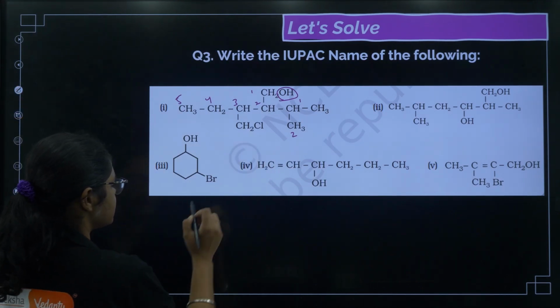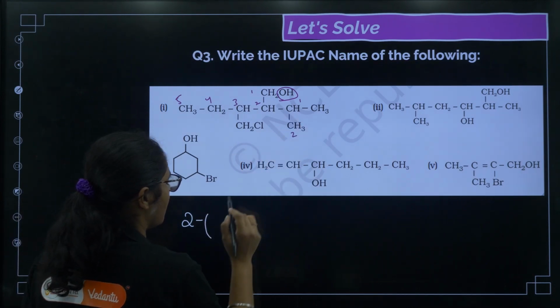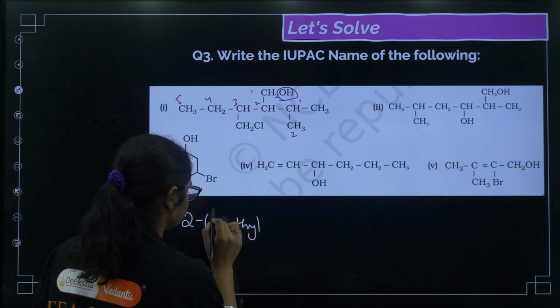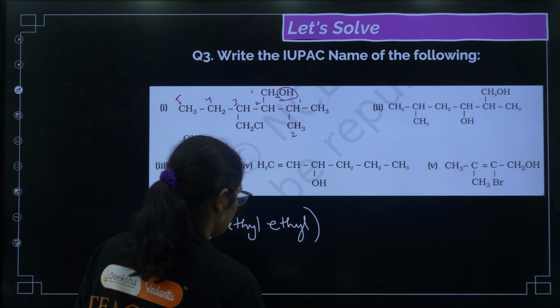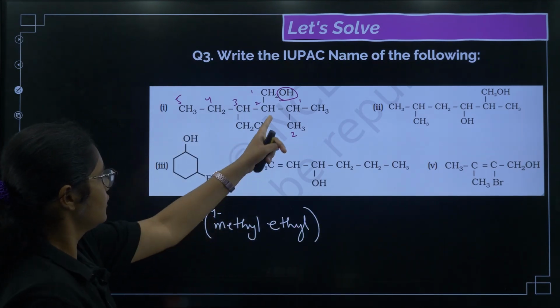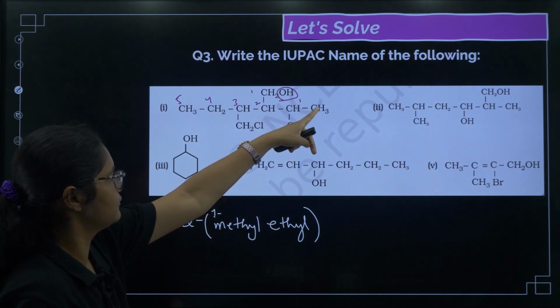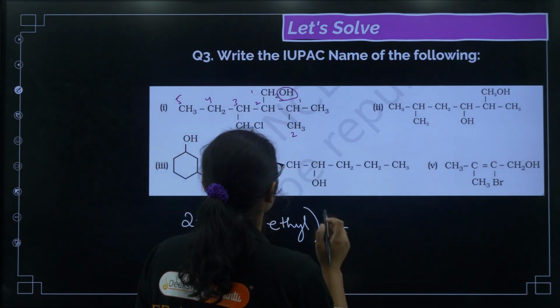See, first I'll write 2, on the second position I have this methyl ethyl, 2, on the 2 position a 1-methyl ethyl group. Then on the third carbon I have chloromethyl.